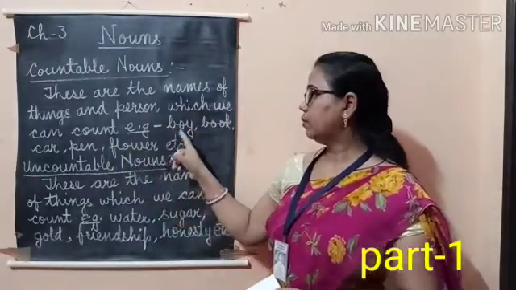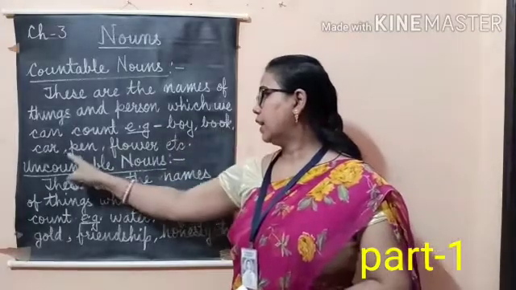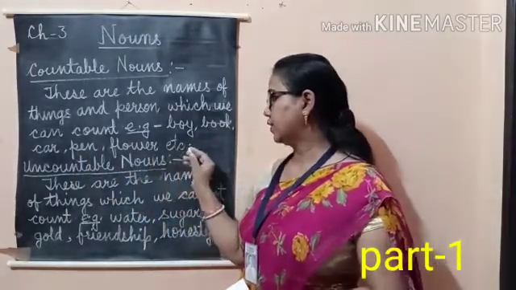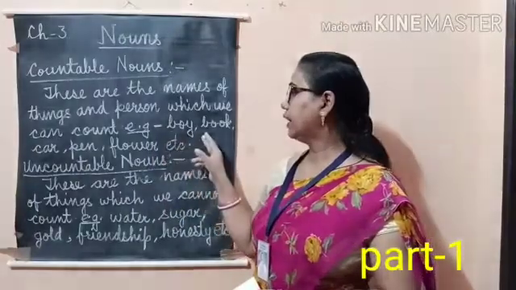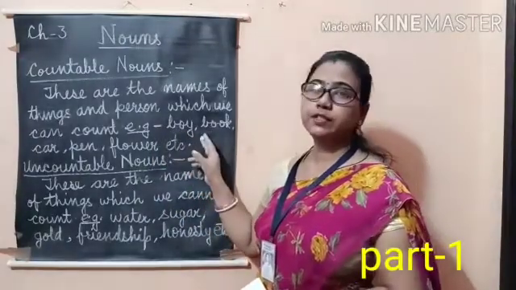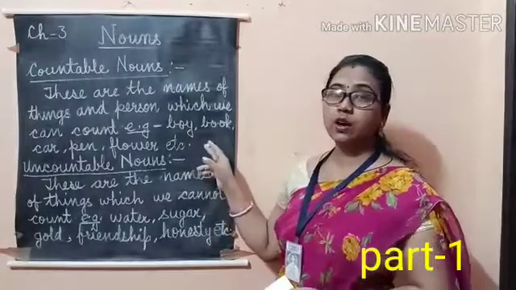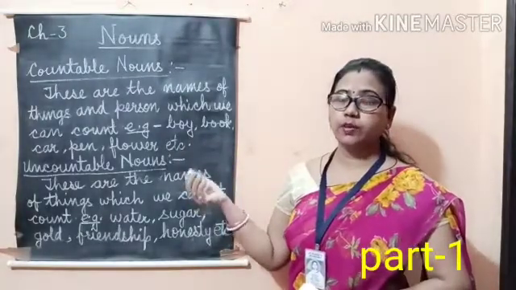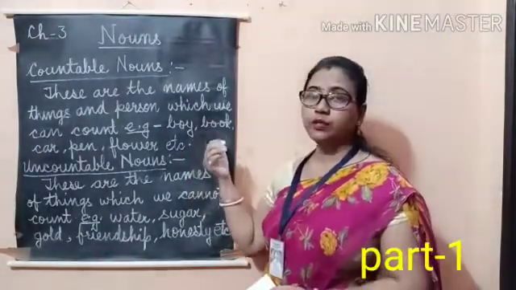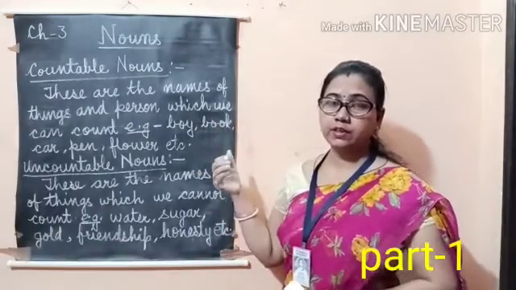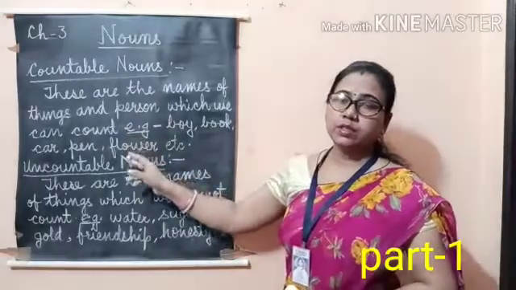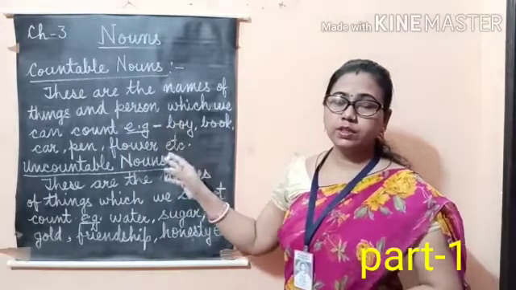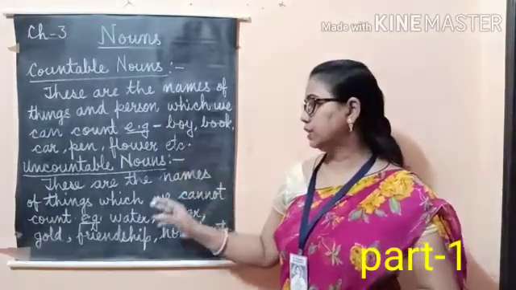For example, boy, book, car, pen, flower, etc. We can count these things and persons. Boy, we can count: 1 boy, 2 boys, 3 boys, 5 boys. And book also we can count. So these are countable nouns. The nouns which we can count are called countable nouns.